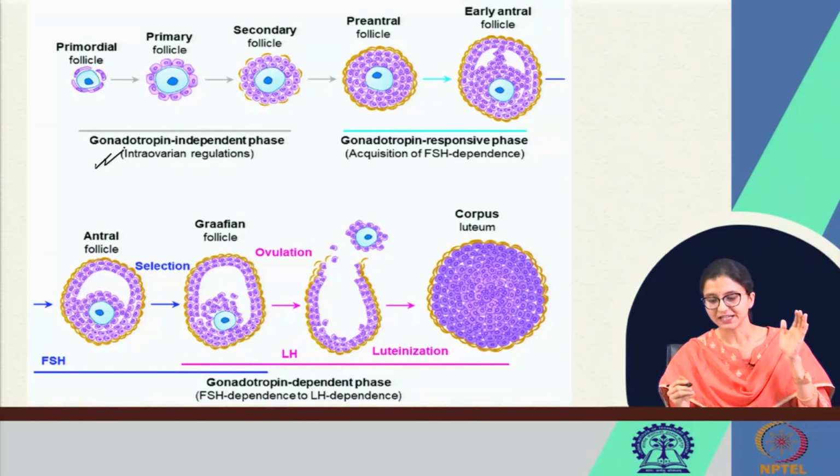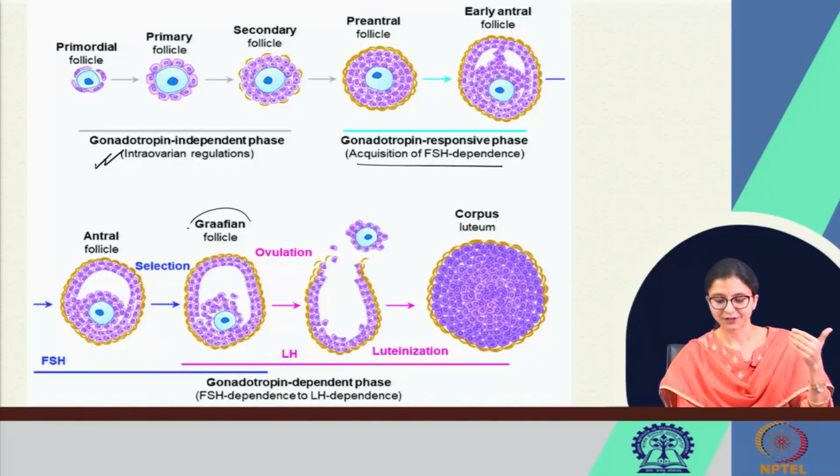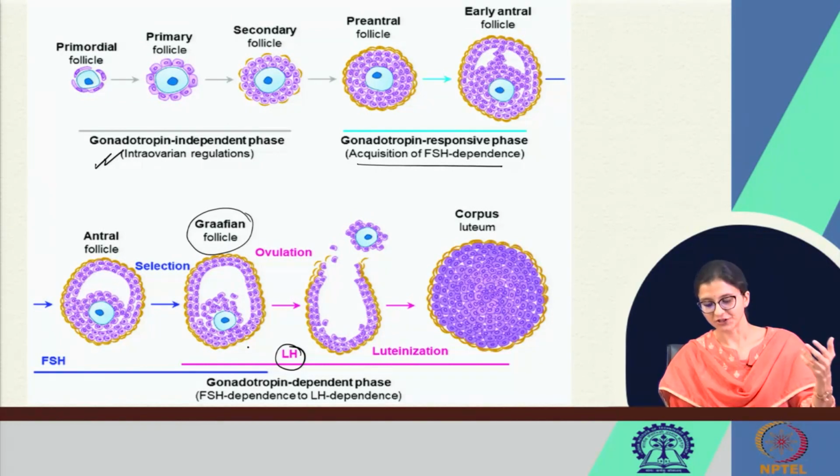Then from preantral they become FSH dependent, and gradually FSH causes proliferation of the granulosa cells, and there will be formation of antral follicle, ultimately Graafian follicle or the dominant follicle, which under the action of LH will rupture causing ovulation, right.